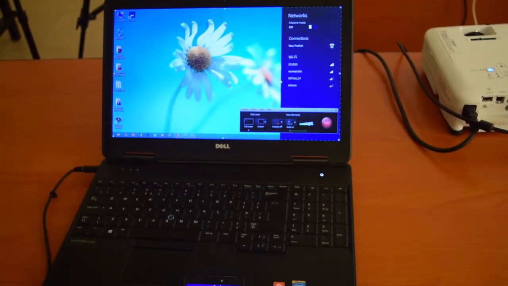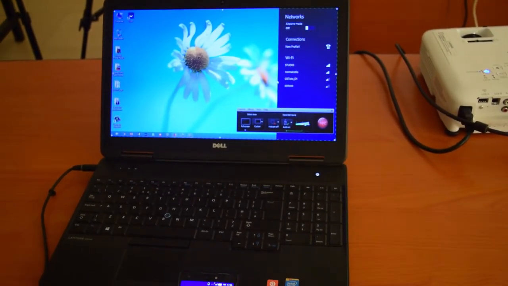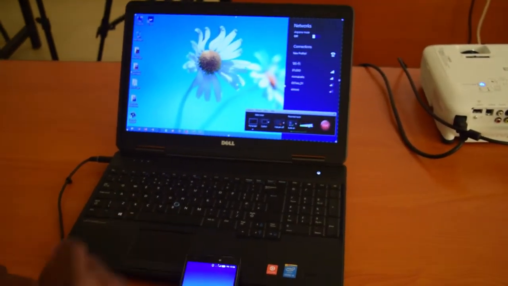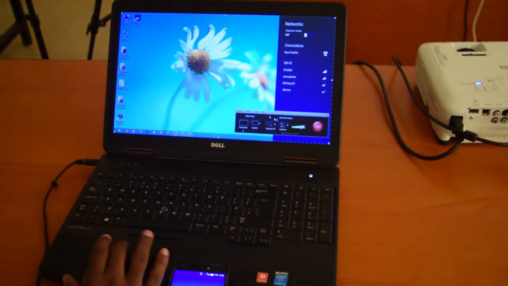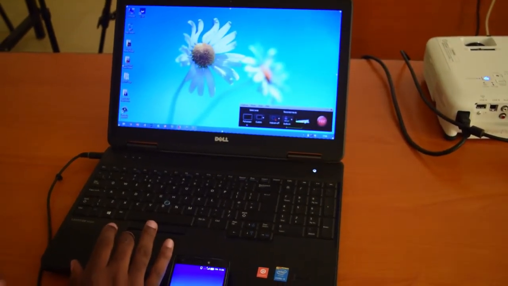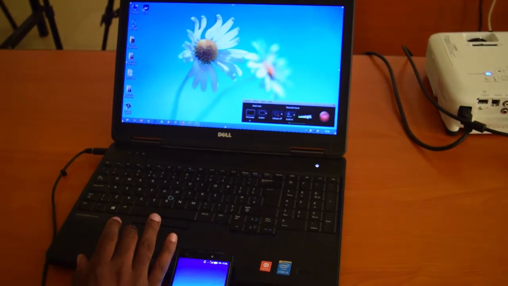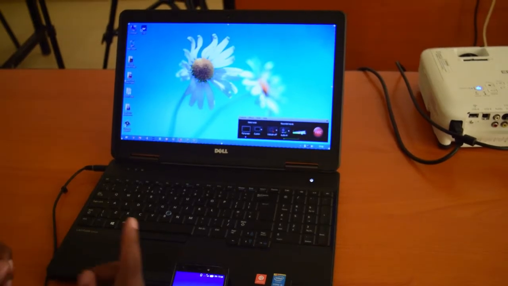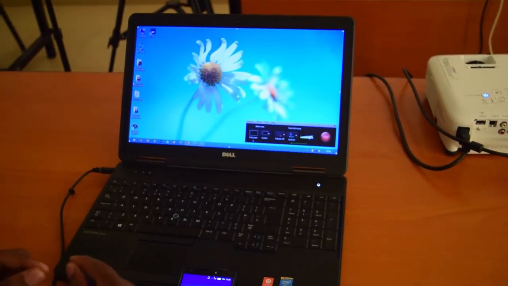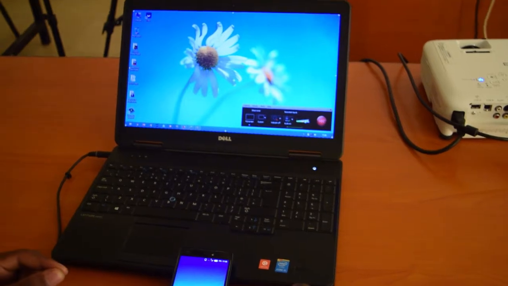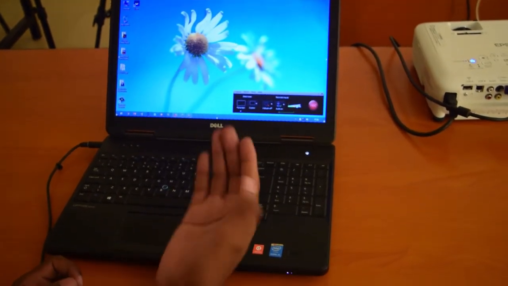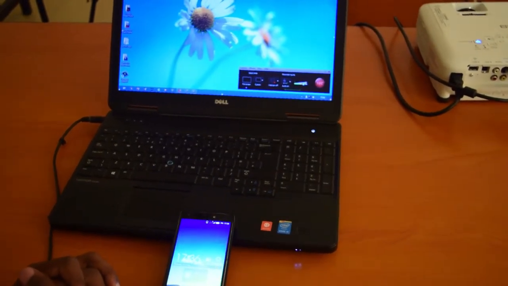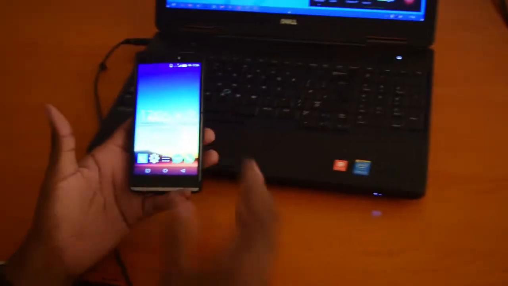Now, I want to explain how we can connect your smartphone to your laptop so that you can use internet from your smartphone on your laptop. But if your laptop does not work well, it could be that you do not have network drivers that allow your adapter to be on. So in the first place, make sure that you are installing network drivers on your laptop, which will allow your network adapter to be on and all the networks to be available.